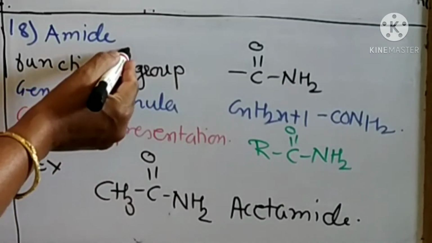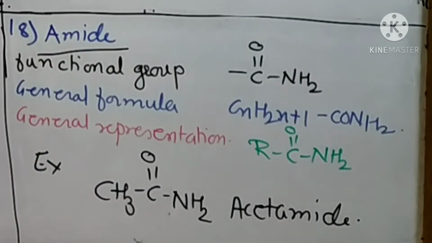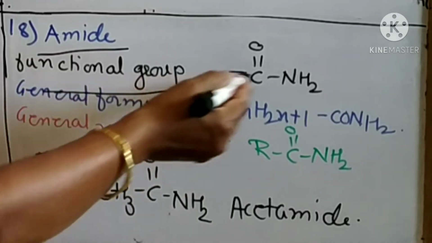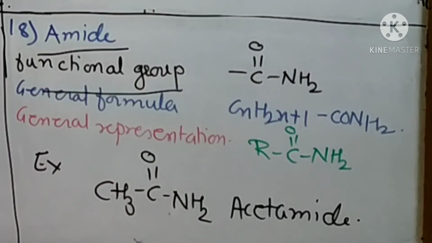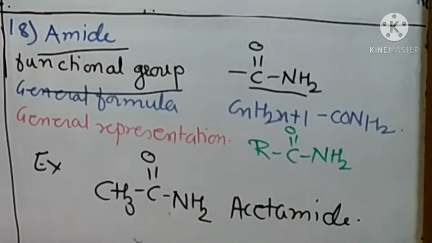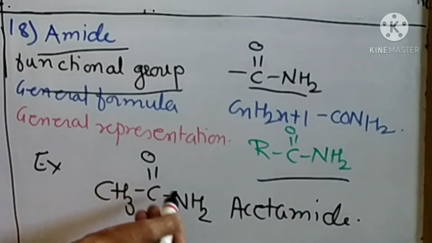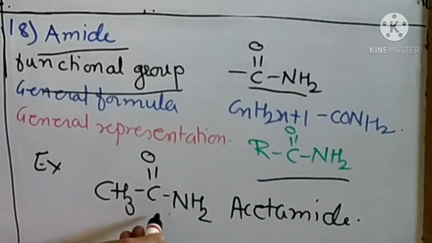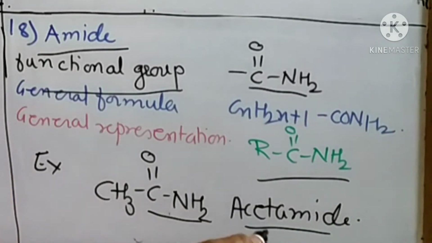Then 18 number is amide. Functional group of amide is C double bond ONH2. That is, carbonyl group is bonded to NH2 group. Then it is called as amide. General formula of amide is CnH2n plus 1 CONH2. General representation is RC double bond ONH2. Example, CH3 C double bond ONH2. That is, methyl group is bonded to CONH2 group. Therefore, it is acetamide.